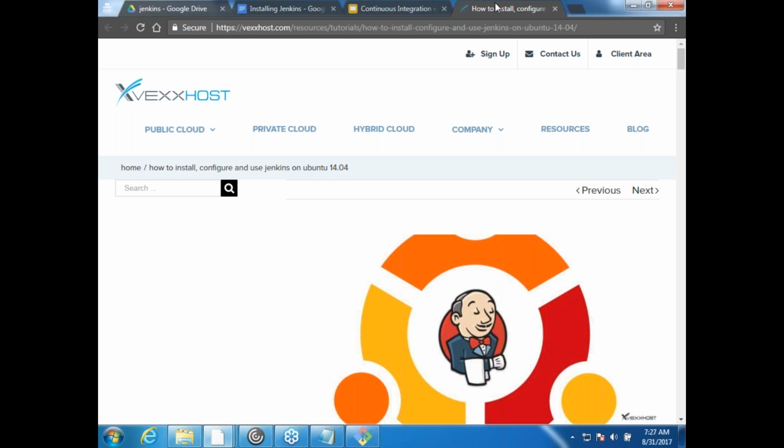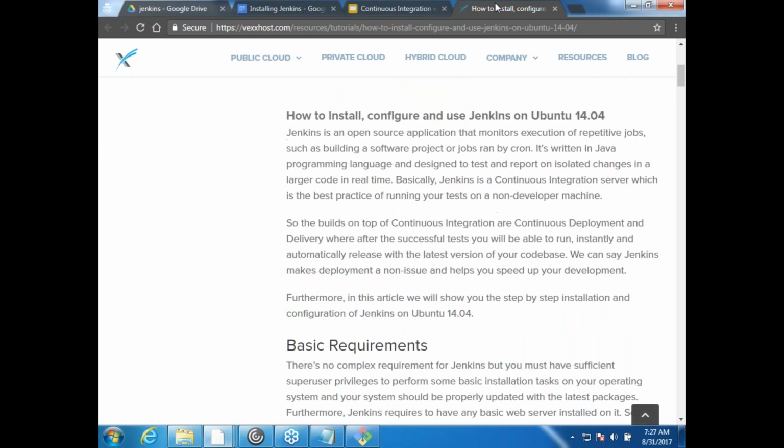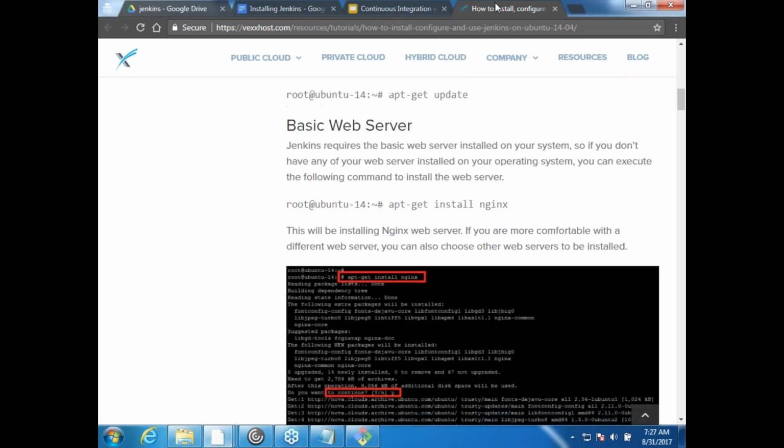Standalone mode is only for exploration, whatever we have done earlier, which is java -jar jenkins.war. That is never used in production, because if someone by mistake does Control C on the terminal, gone. So we don't want that to happen. Okay, fine. So this is another way of looking at it.